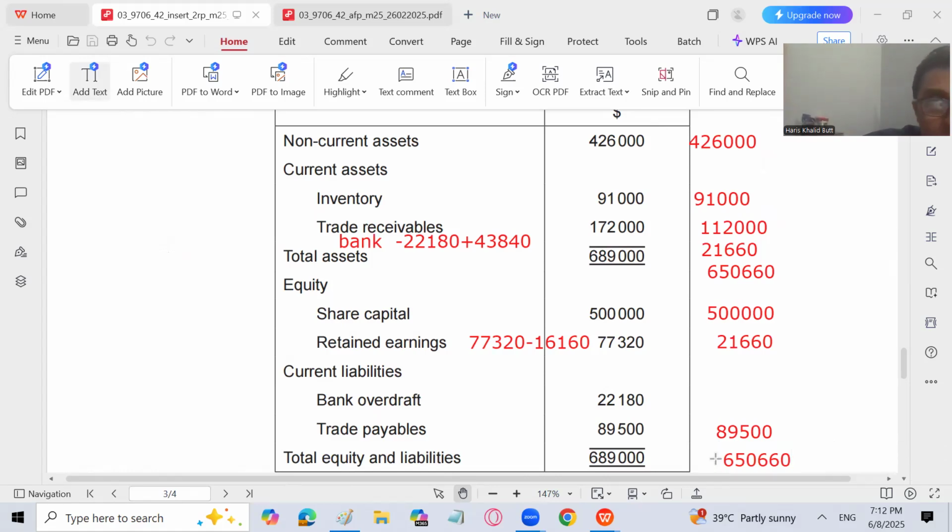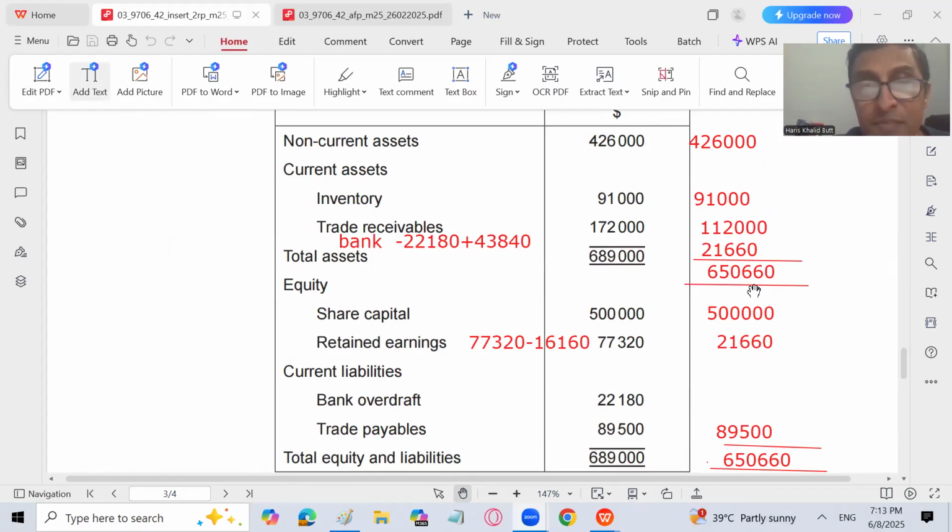But sir, you didn't make us understand the bank overdraft point. Remember this, because we know that the total of the balance sheet of the two sides has to be equal. So if you go with the total of the equity section and current liabilities, the same total you should have. If you write 650660 over here, you have to write 650660 over here also, because total assets are equal to total liabilities. Then you can go with the balancing figure also.